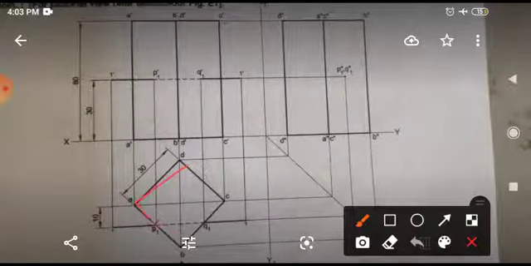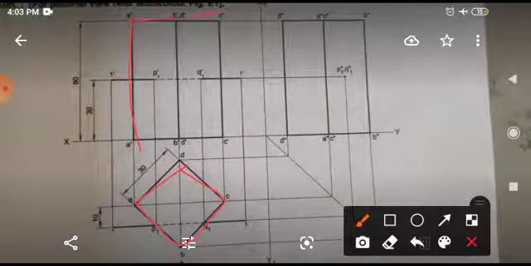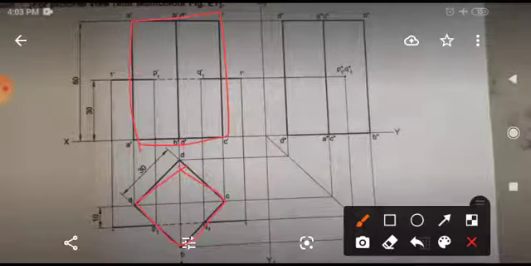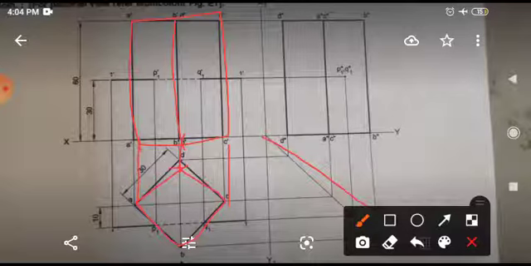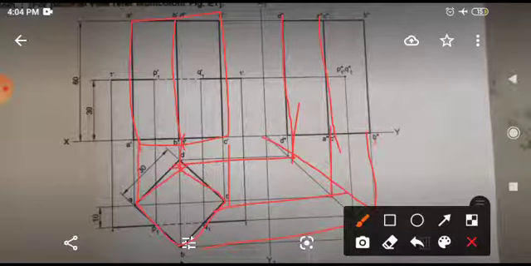You will draw a quadrilateral, a square, its front view by taking projection from here, then draw this projection. How will you take this projection? Draw 45-degree line over here and take the projection parallel to the x-axis, and then again perpendicular to x-axis and extend it up a lot more, and join again, take this projection also. This will give the boundary of that prism in the side view.